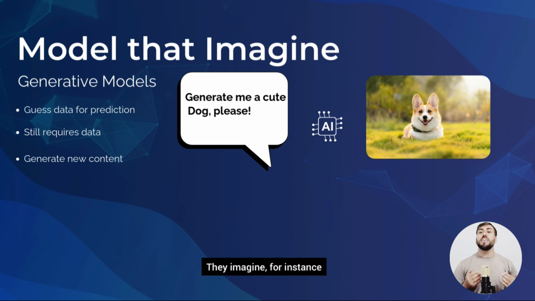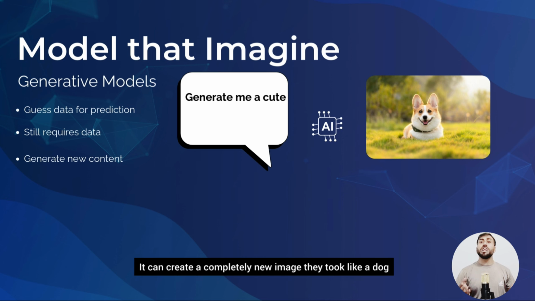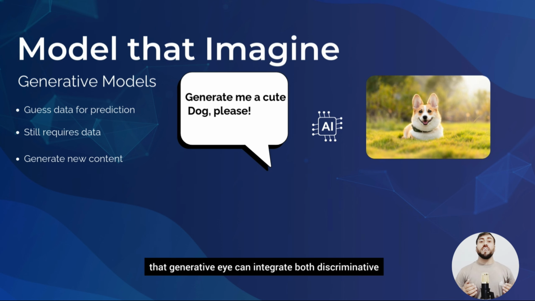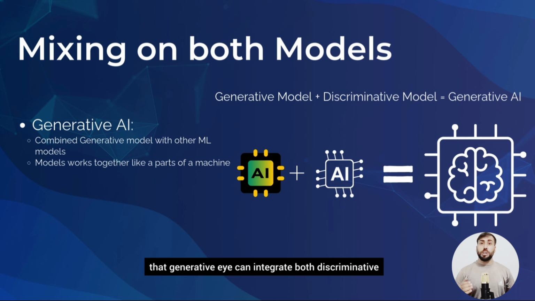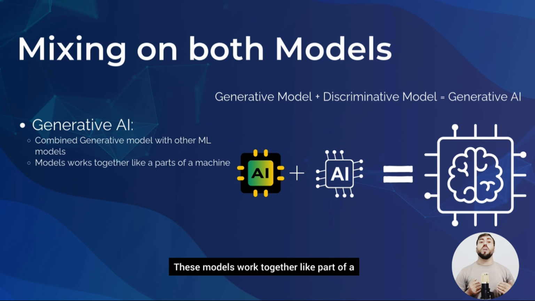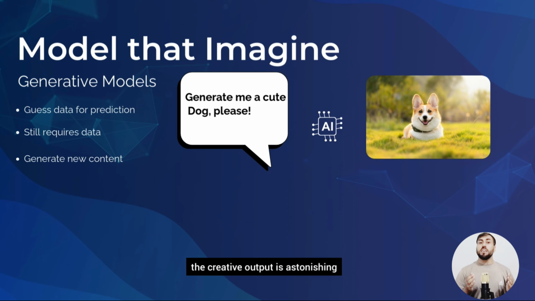They imagine. For instance, if you ask a generative model for a picture of a dog, it can create a completely new image that looks like a dog, even though it has never seen that exact dog before. Pretty amazing, right? What's even more interesting is that generative AI can integrate both discriminative and generative models along with other statistical techniques. But it is not as simple as mashing them together. These models work together like parts of a finely tuned machine to create the best results. When done right, the creative output is astonishing, like what we have seen in the earlier example.